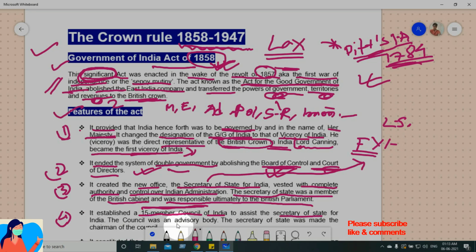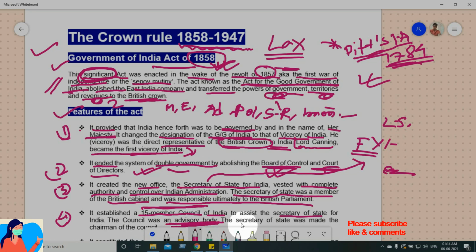The council was just an advisory body. See guys, this council acts as an advisory body. Just advise करते हैं. You understanding that? It is just advising, like the Planning Commission, nowadays Niti Aayog, it advises the government.